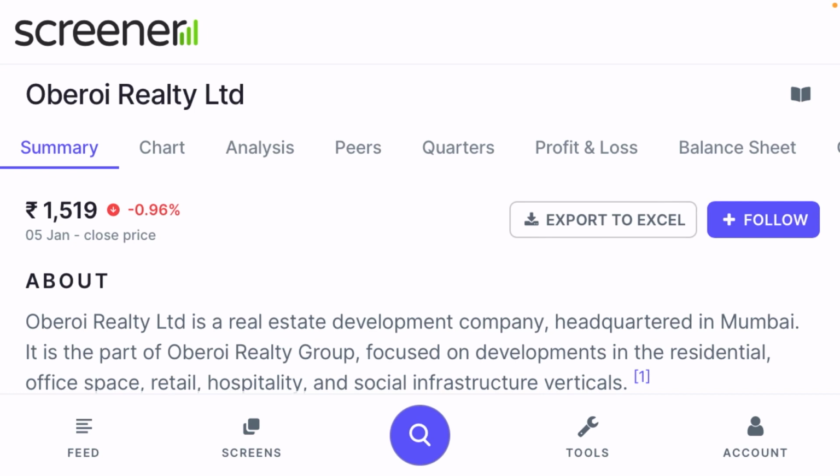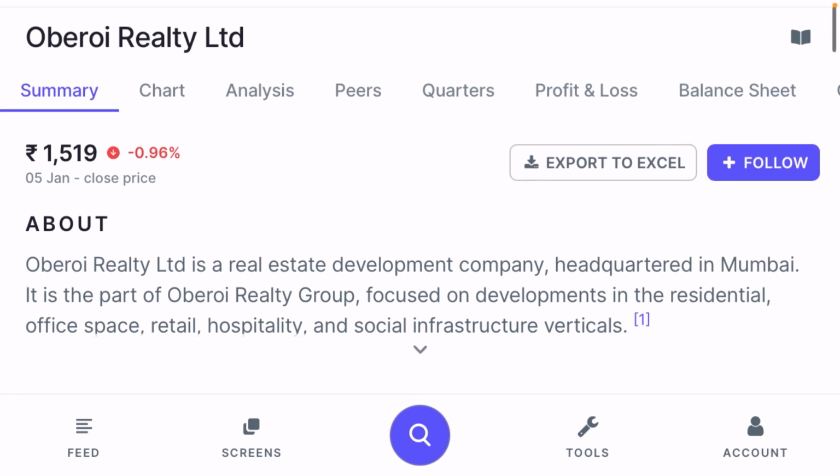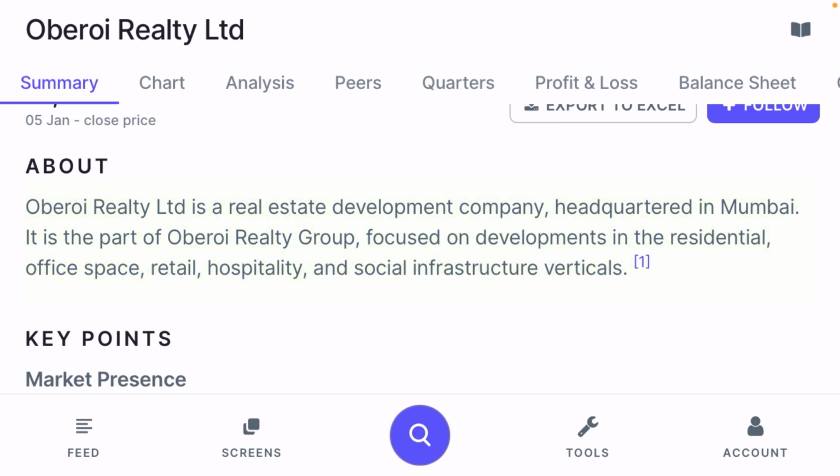Today I'm going to show you the fundamental analysis of a real estate company which is dealing in 3 BHK, 2 BHK and different real estate products. The company name is Oberoi Realty Limited. This is a real estate development company, headquartered in Mumbai. It is part of the Oberoi Realty Group, focused on development in the residential, office space, retail, hospitality and social infrastructure verticals.